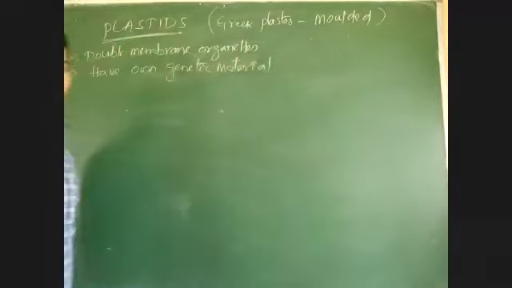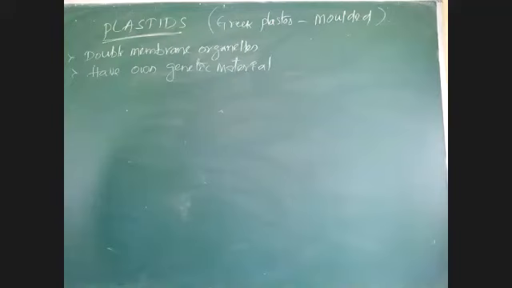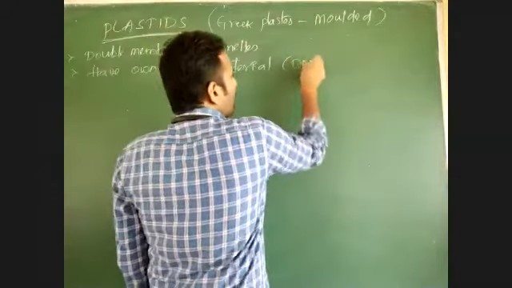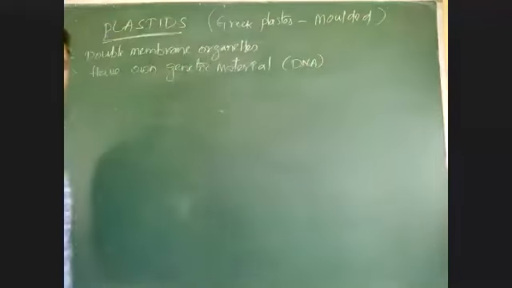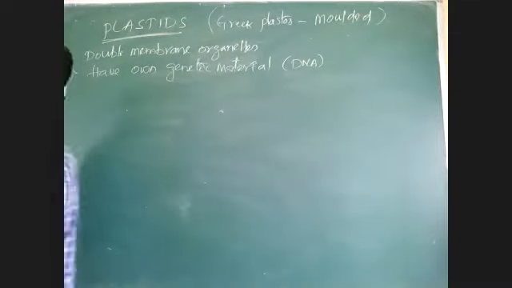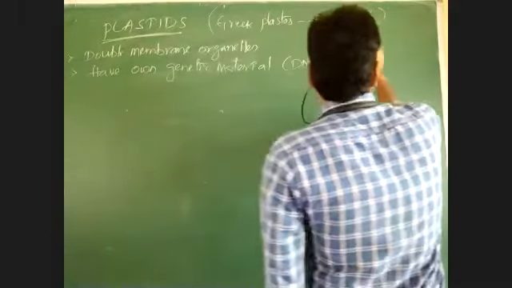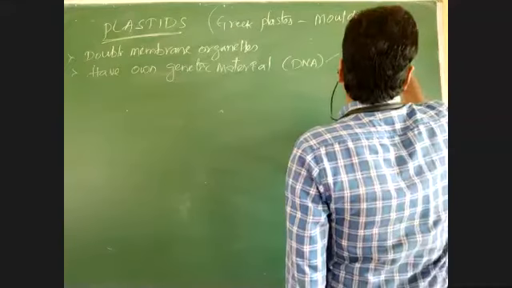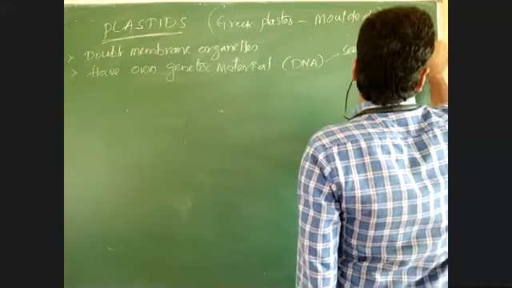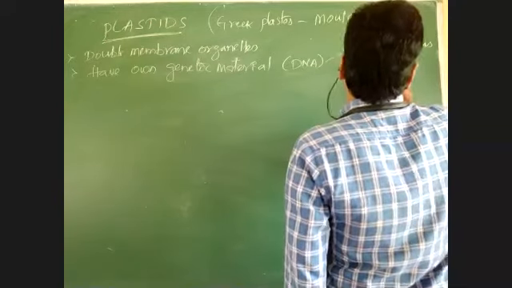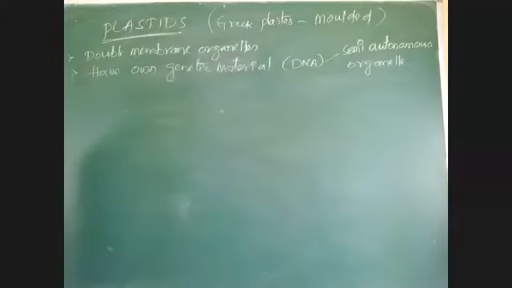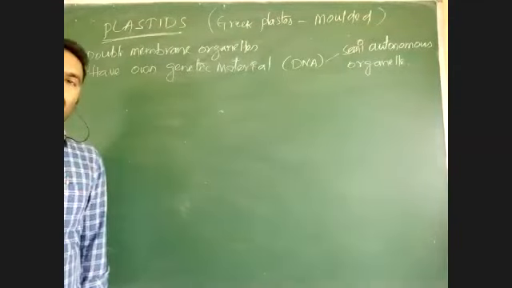Normally, DNA is present inside the nucleus, but they have their own genetic material in plastids. As they have their own genetic material, they do not depend on the nucleus. So these are said to be semi-autonomous organelles. Semi-autonomous means without depending on the nucleus, they carry out all their functions.